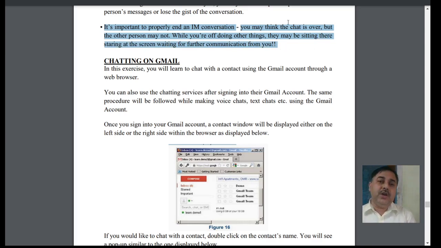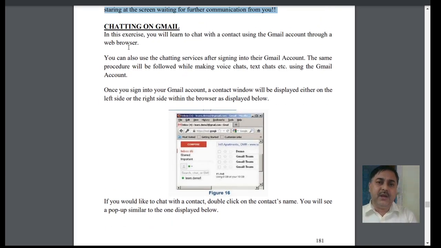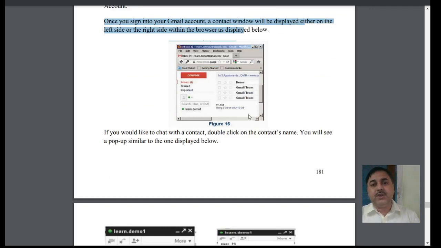Now, chatting on Gmail, how you can chat. Previously we created the Gmail account. Through the Gmail account, web browsing phases are available, and we can follow voice chat, text chat, and different types of chatting. Once we sign on to Gmail, we can display the contacts on either the left hand side or the right hand side, as given below.